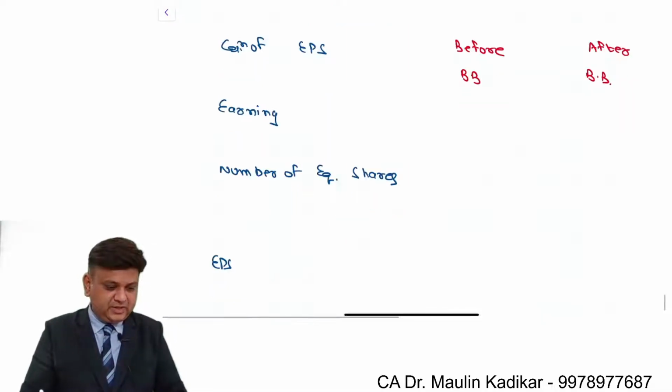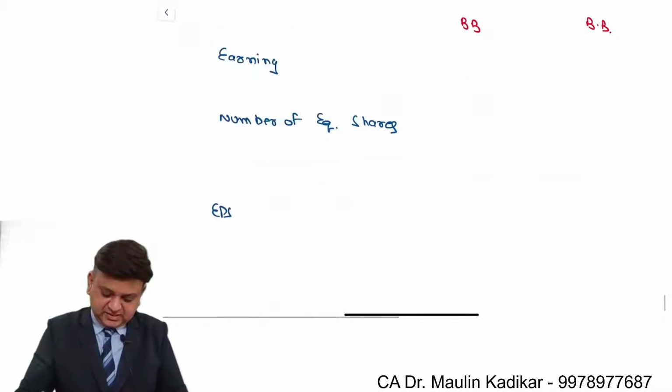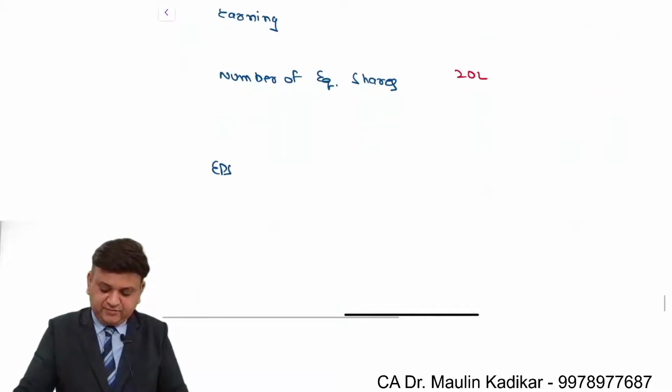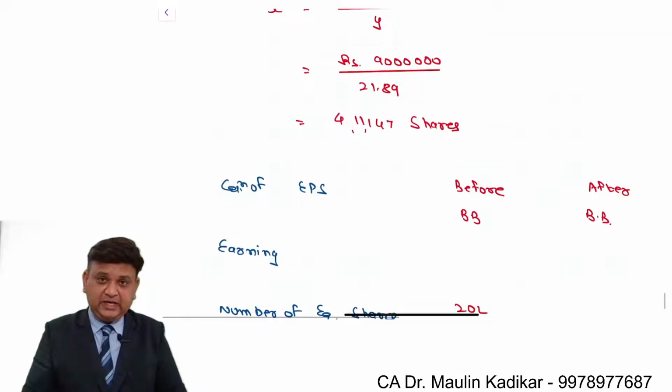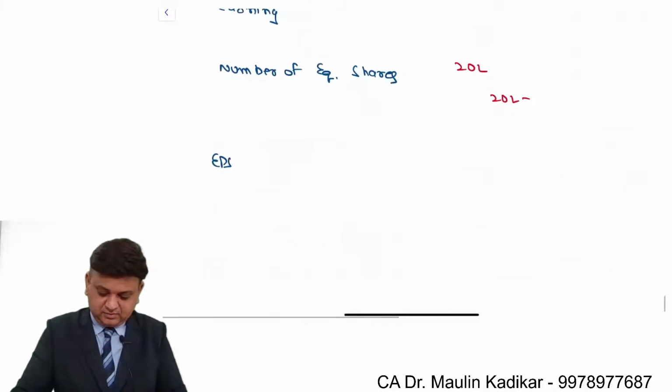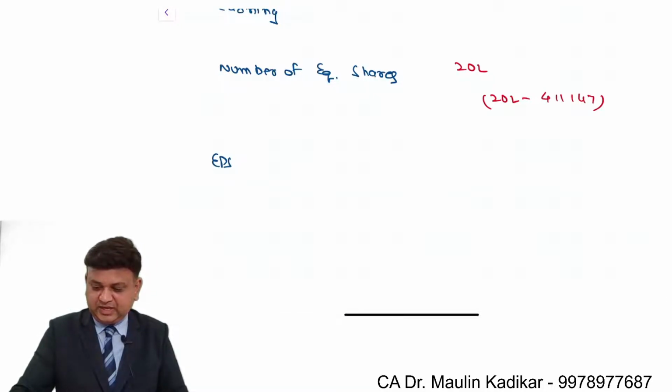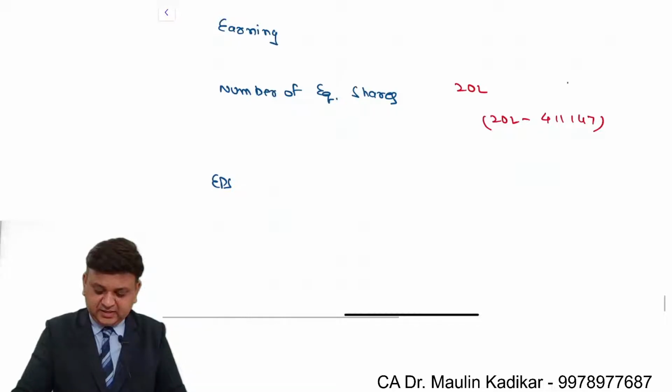Before buyback, we know that the number of equity shares are 20 lakhs. After buyback, it is 20 lakhs minus 4,11,147. That comes to 15,88,853.